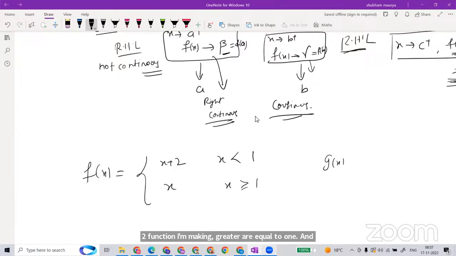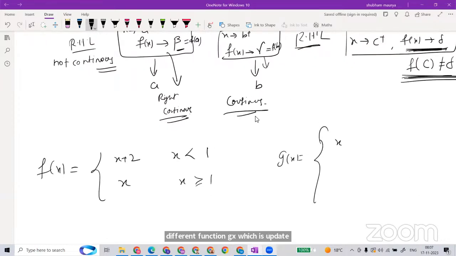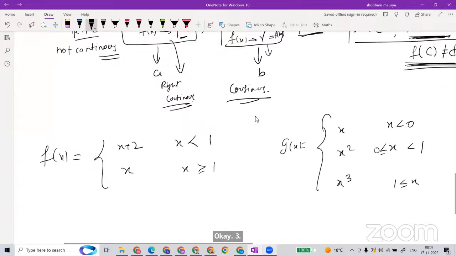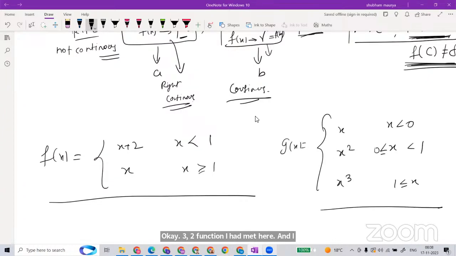And a different function g(x) of this type: x when x is less than 0, x square when x is greater than or equal to 0 but less than 1, and x cube when x is greater than or equal to 1. I have made two functions here, and I hope you can easily draw the graph.